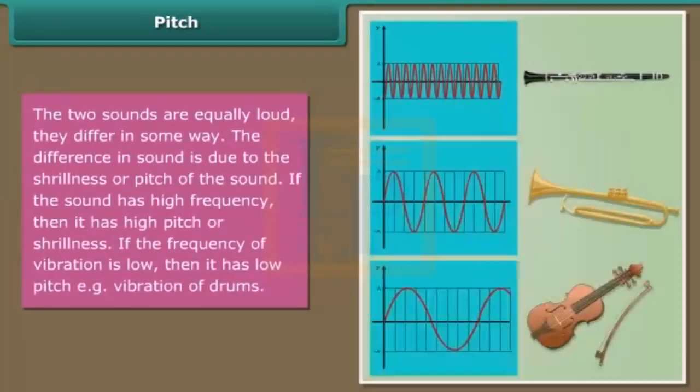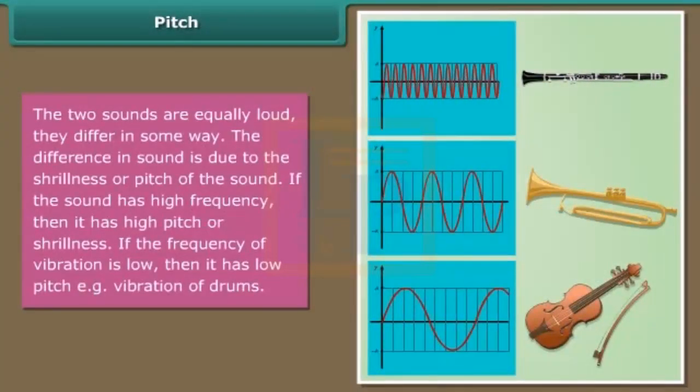Pitch. Two sounds may be equally loud, yet they differ in some way. The difference in sound is due to the shrillness or pitch of the sound. If the sound has high frequency, then it has high pitch or shrillness. If the frequency of vibration is low, then it has low pitch, for example, the vibration of drums.